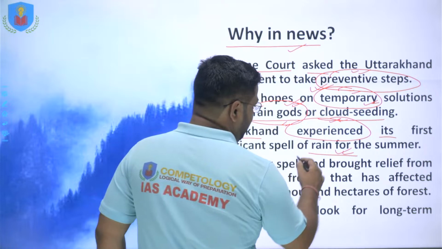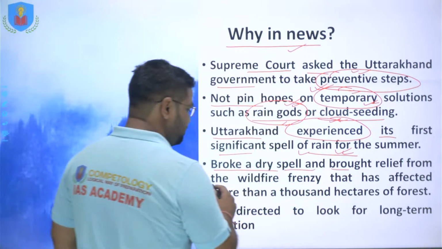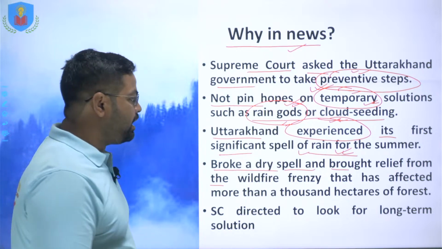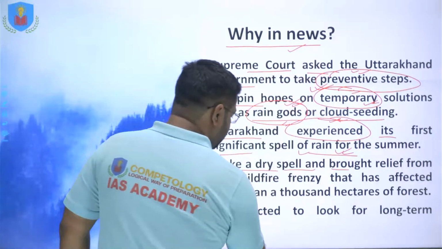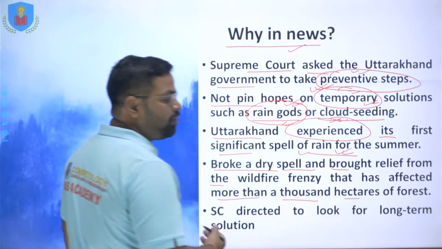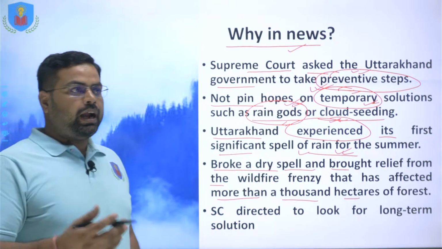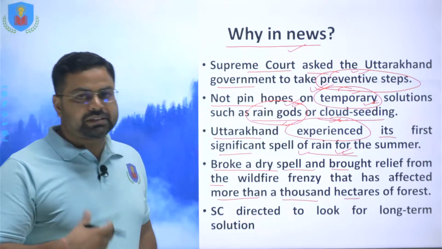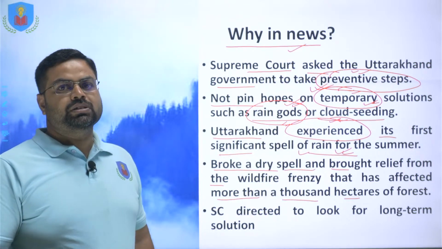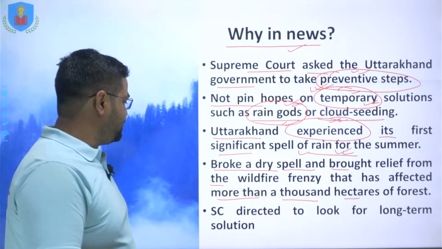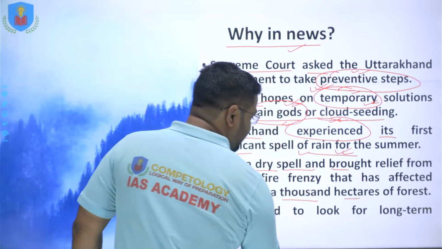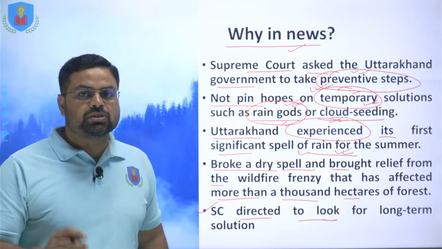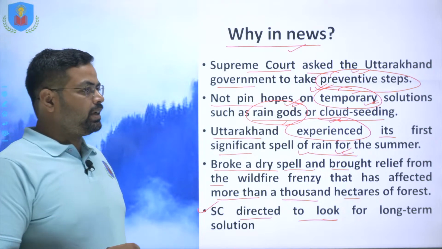So this rainfall broke the dry spells and brought some relief to the wildfire frenzy, which had affected thousands of hectares of forest region. Apart from this, although it was rainfall, it caused a different type of calamity, flood, in some regions, right? So the Supreme Court has directed the Uttarakhand government to look for a long-term solution to this issue, right?